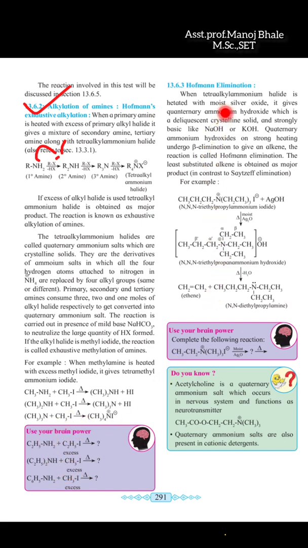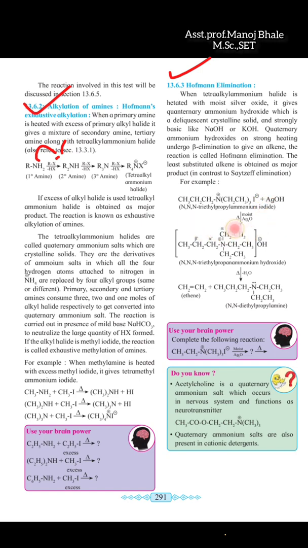Next one, Hofmann elimination reaction. Now what is the Hofmann elimination reaction? You can observe the reactant we are using, that is N,N,N-triethyl propyl ammonium iodide. This is the triethyl. N is the substituent, so this is CH2CH3, that means the ethyl group. This is N,N,N-triethyl propyl, three carbons. So this is the propyl ammonium, that means ammonium iodide.